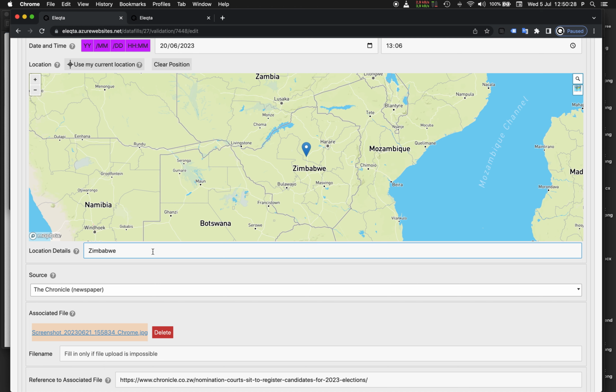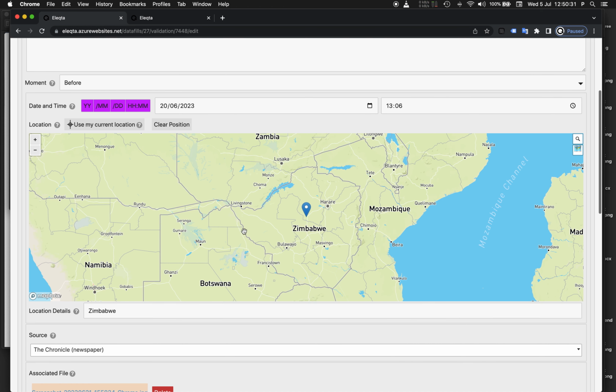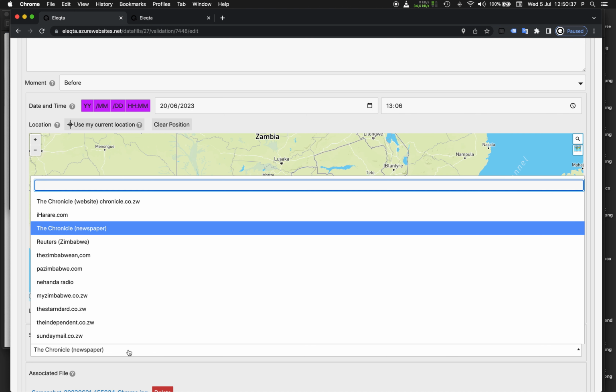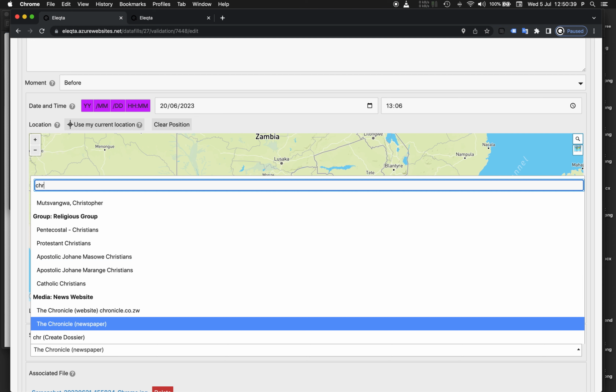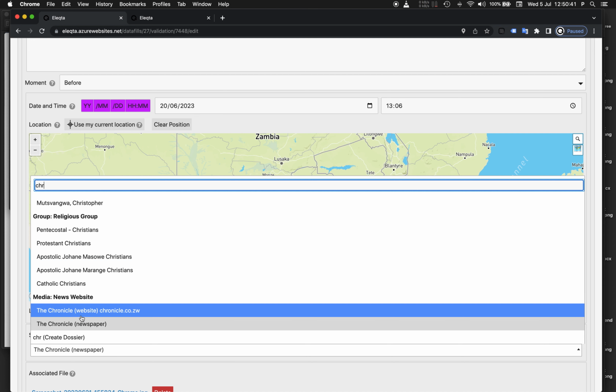So what should be done in this case, since this is from a website, is that the source should have been selected differently. And as you can see, we also have a specific dossier for the Chronicle's website.